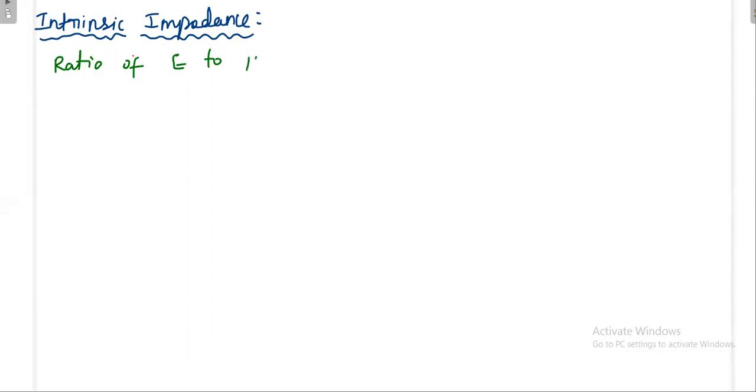In free space, as you are standing at some place, at that particular point, what is the electric field? At that point, what is the magnetic field? You just take the ratio, then you will get intrinsic impedance. Intrinsic impedance is generally E divided by H. Again, you know the impedance unit is always ohm.